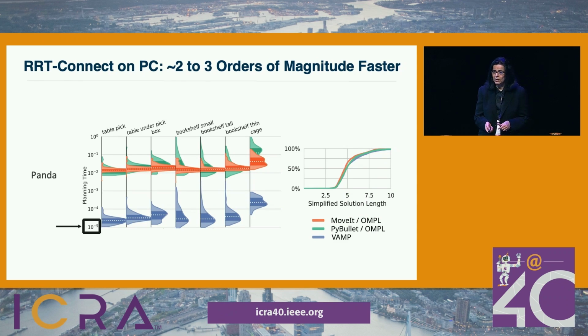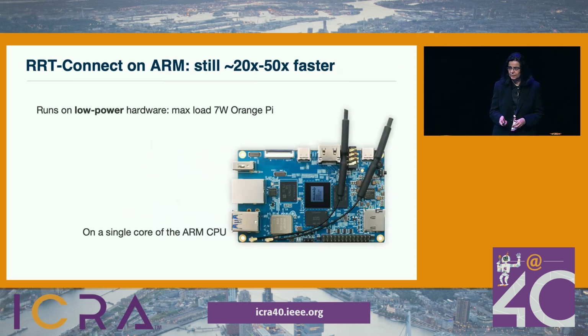Here is an example of running RRT Connect on a PC. VAMP is in blue. The y-axis is a time scale. It's a logarithmic time scale. And you can see a clear separation of the performance of this planner compared to the baselines. However, if you look on the right, the lengths of the path that we are finding are almost the same, which means that we are finding very similar paths much, much faster.